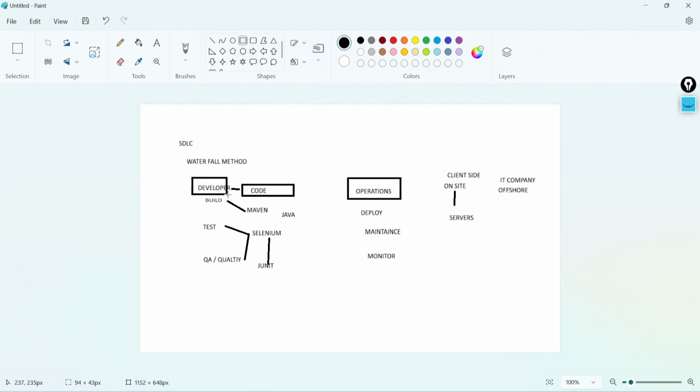One team is the developer, the second team is the operations, and there was a gap between them. If you go for the previous way, there are two different teams working parallelly.